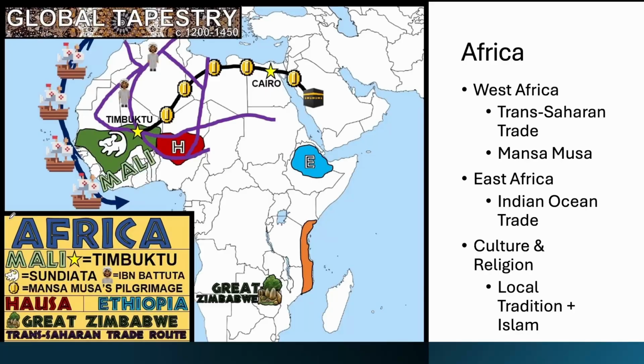In East Africa, we have Swahili city-states that thrived on Indian Ocean trade, exporting gold, ivory, and slaves, while importing luxury goods and Islamic culture. So there's a theme here. There is a lot of Islam blending with local traditions. There's the African traditions, which are blending with indigenous beliefs and Islam, which produce rich art and architecture. So it's not isolated during this time period, and it's deeply connected to different wealthy, sophisticated kingdoms and other global trade networks.